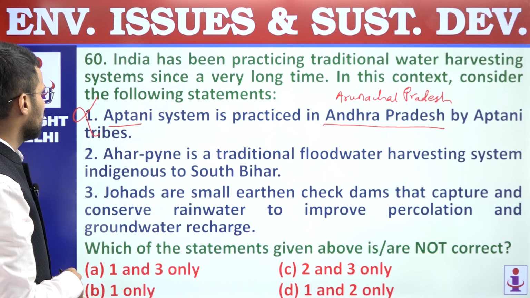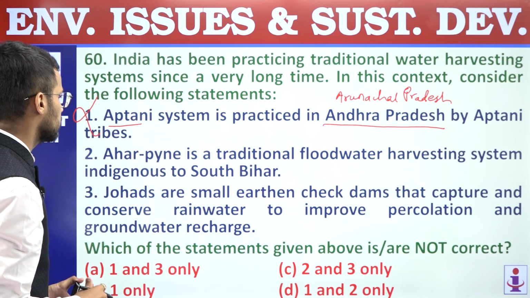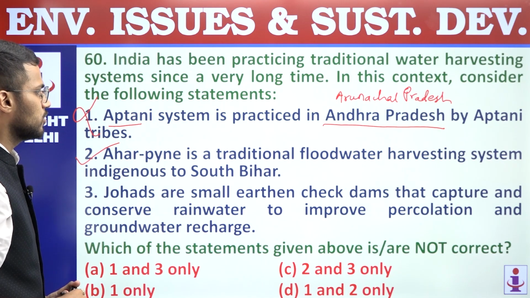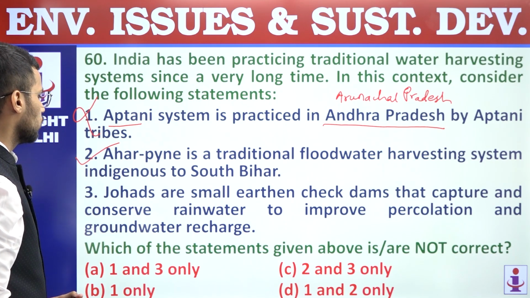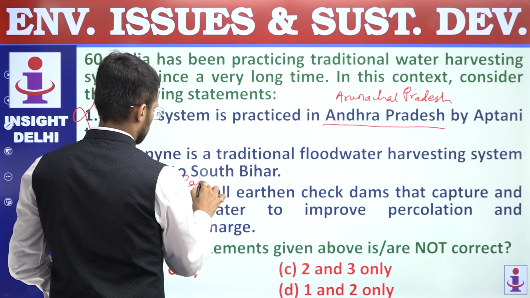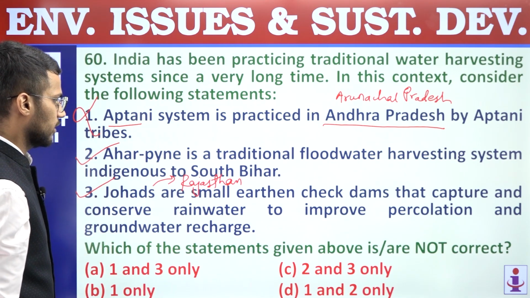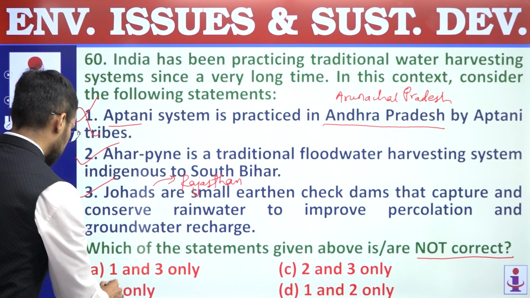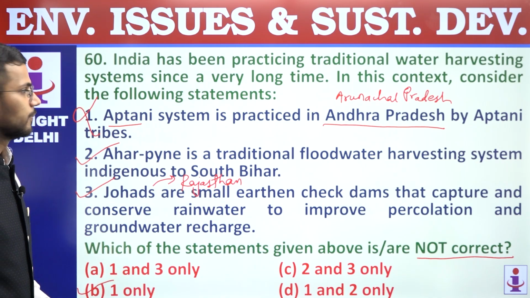Second, Ahar pine is a traditional floodwater harvesting system indigenous to South Bihar. Correct statement. Third, Johads are small earthen check dams that capture and conserve rainwater to improve percolation and groundwater recharge. So this statement is also a correct statement, and Johads are there in the state of Rajasthan. Right, so out of these three statements, second and third are correct. We are supposed to find out which are not correct. Answer is B, 1 only. So question number 60, answer is B.